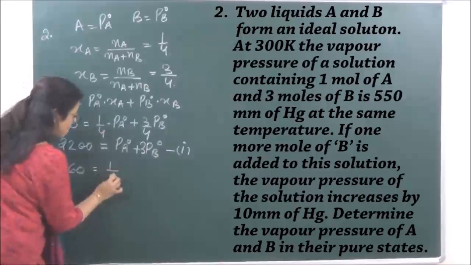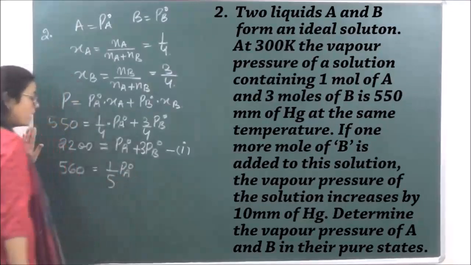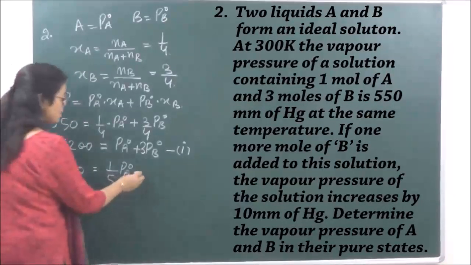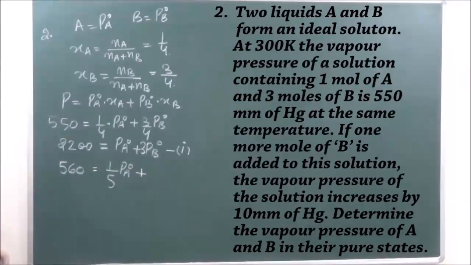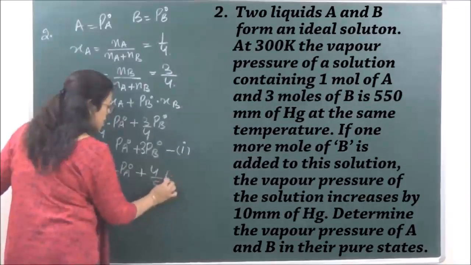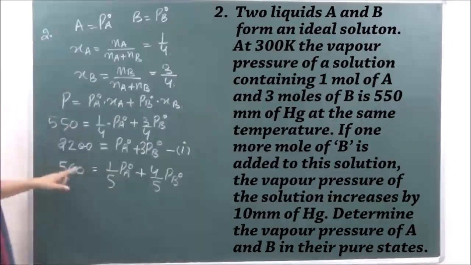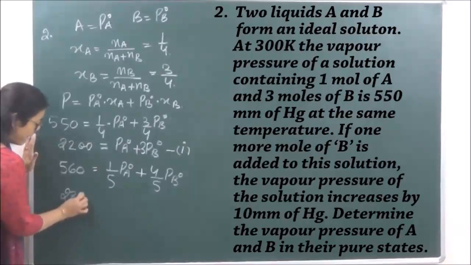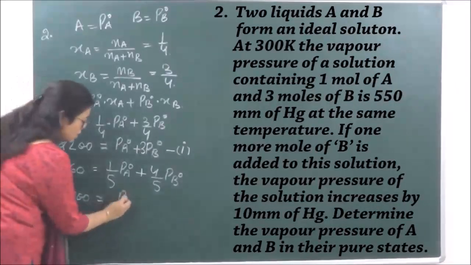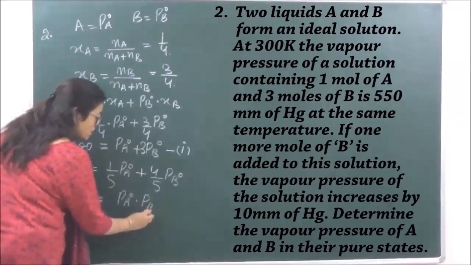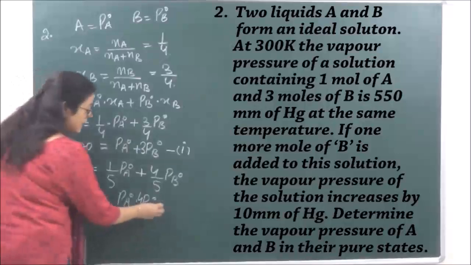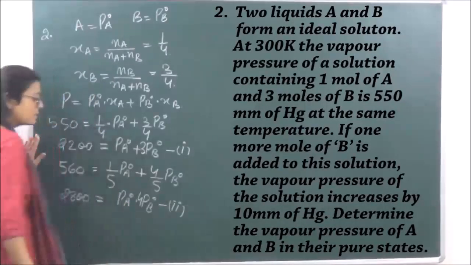So 560 equals 1 by 5 PA naught plus 4 by 5 PB naught. We take 5 on this side, so that will be 2800 equal to PA naught plus 4 PB naught. Let's say this is equation 2.